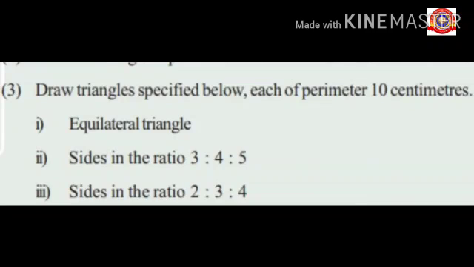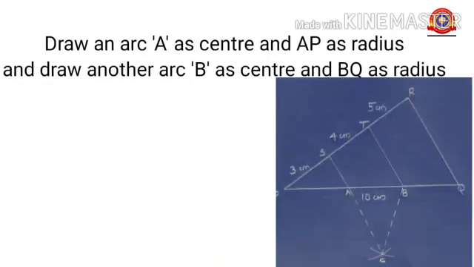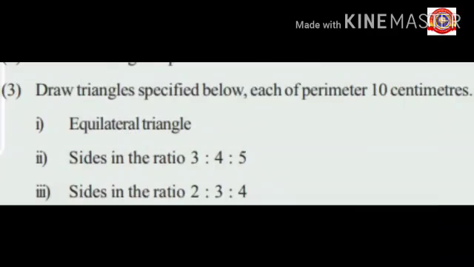In the second sub-question, first of all, divide the 10 centimeter line in the ratio of 3:4:5. Let the divided points in PQ be A and B. Then draw an arc with A as the center and AP as radius and draw another arc with B as center and BQ as radius. Let the arcs intersect at C. Then join AC and BC. Now the required triangle is over. It is named as ABC.